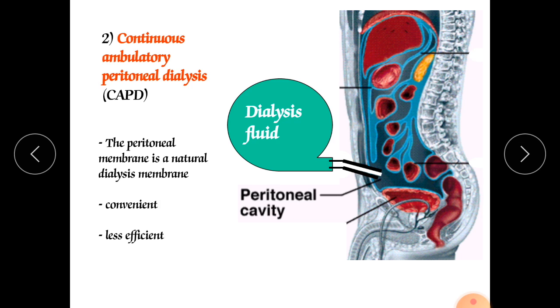Continuous ambulatory peritoneal dialysis, also called CAPD. In this peritoneal membrane dialysis, the fluid can be taken from the peritoneal cavity for dialysis, and it is a convenient process because the fluid can be drawn very easily from the peritoneal cavity, but it is less efficient as compared with hemodialysis. It is only a process to maintain the electrolyte balance, but for complete blood clearance and blood filtration we require hemodialysis.